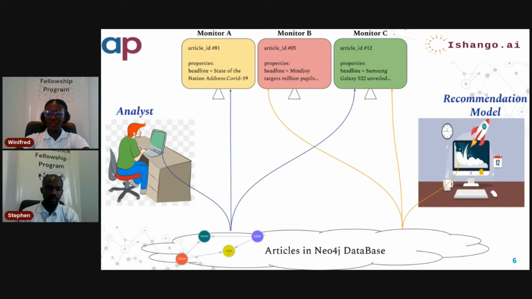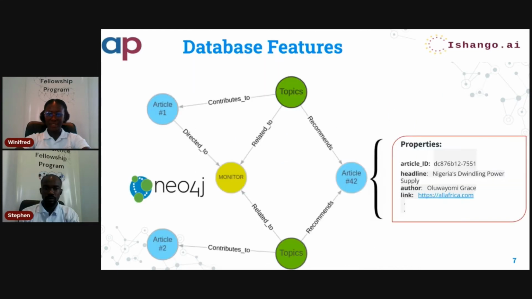The process of going through all that takes up a lot of their workflow time. So we are supporting the analysts by building an article recommendation system to reduce the time it takes for the whole workflow to complete, by using natural language processing to speed things up. Before we go deep into it, let's first take a look at their database.